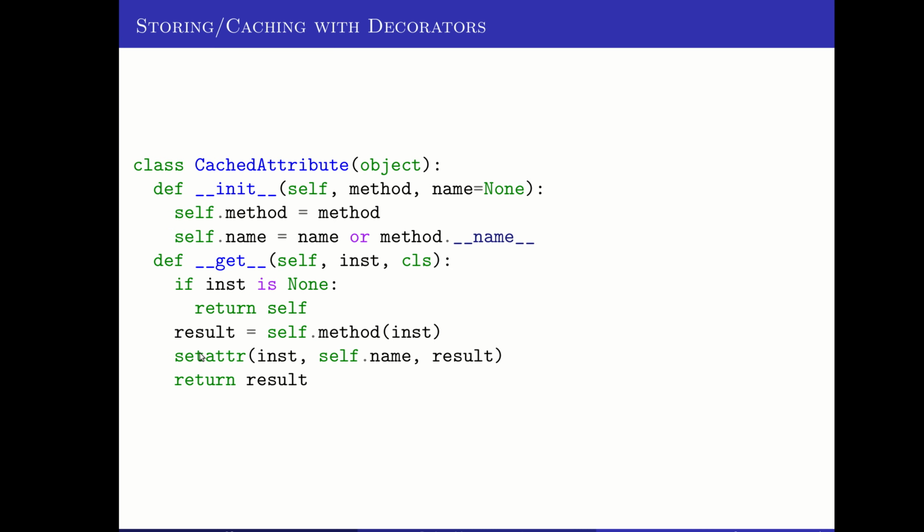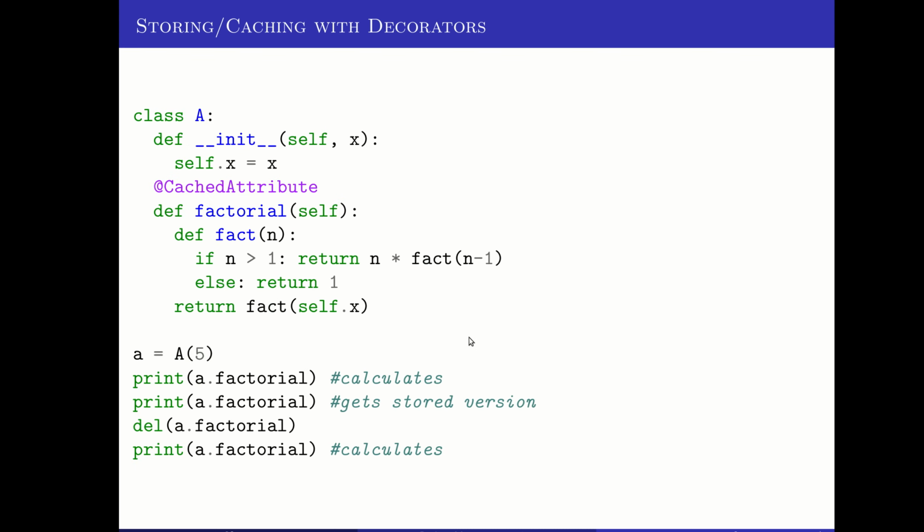You remember that it sets an attribute with this same name, giving it just the value instead. So it essentially takes the function and replaces it, gives the same name to the value that was calculated from that function.